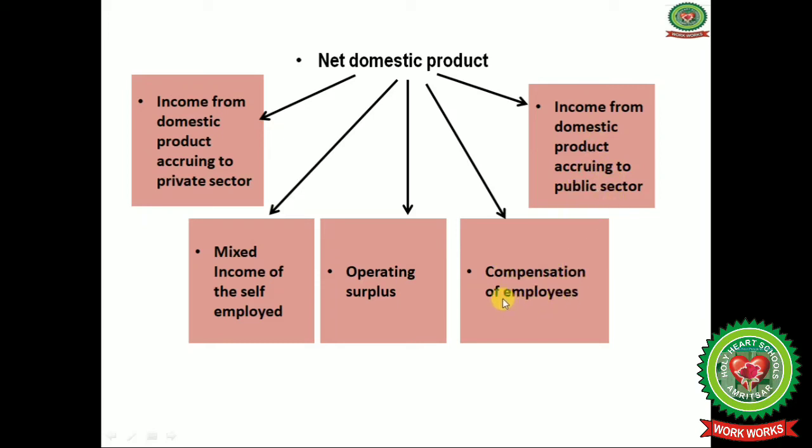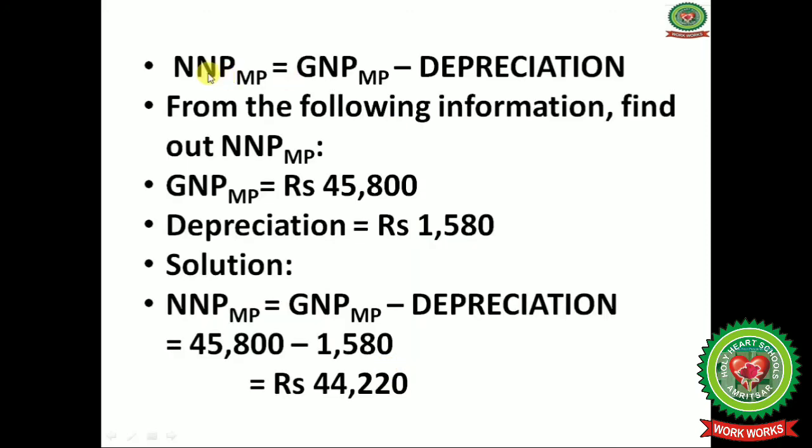Under the compensation of employees, that is PF, and insurance schemes are there. Operating surplus, that is rent, interest and profit, royalty also there. Under the mixed income, rent, wages, all these are counted under the net domestic product. Net national product at market price is equal to the gross national product at market price minus depreciation.